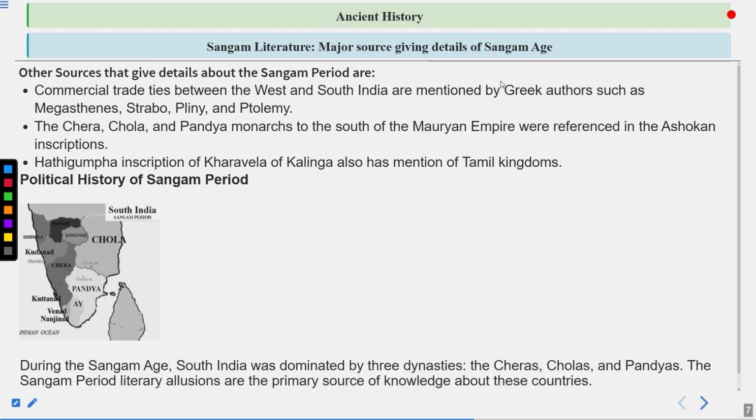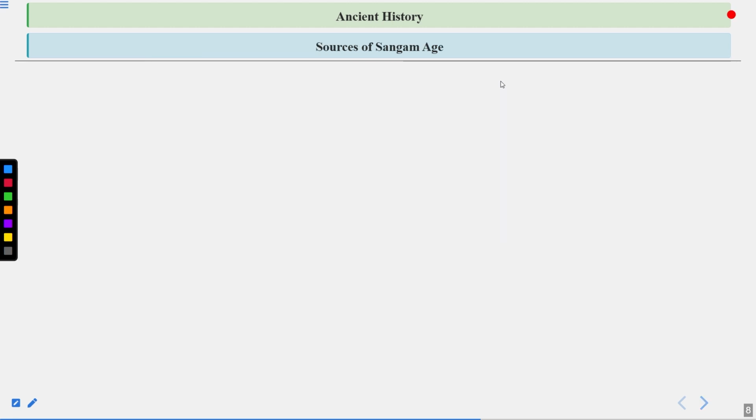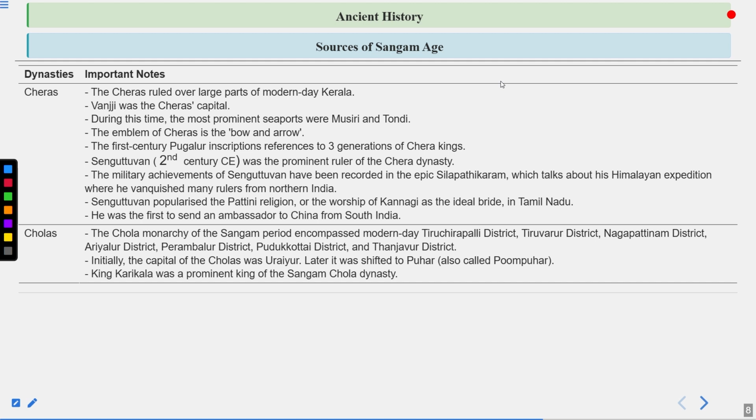During the Sangam age, South India was dominated by three dynasties: the Cheras, the Cholas, and the Pandyas. The Sangam period literary allusions are the primary source of knowledge about these countries. So do remember, as we get to know about these dynasties, how they were formed and what their emblems are, which we have already discussed, and in which places you can find these dynasties. That is very important to remember. Now, sources of Sangam age. Now let's talk on this. So dynasties and important notes related to them.